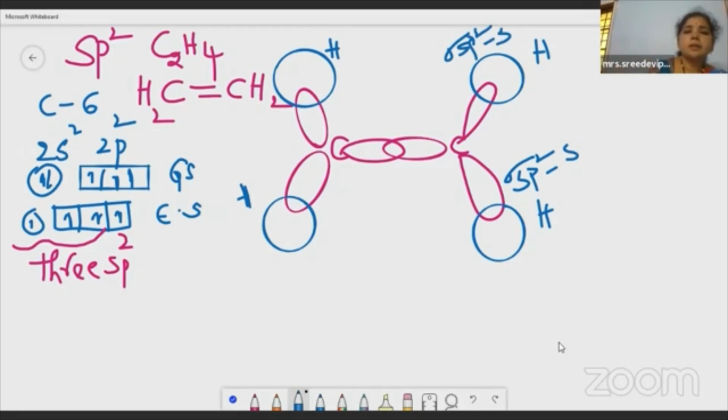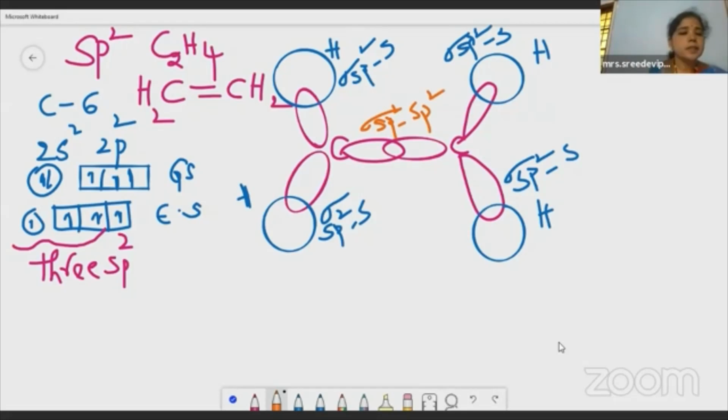So linear overlapment leads to the formation of a sigma bond. When the overlapping of orbitals takes place along a straight line, they form a sigma bond. Hope you are all able to understand this. So please look here. This is also a sigma sp2 bond.